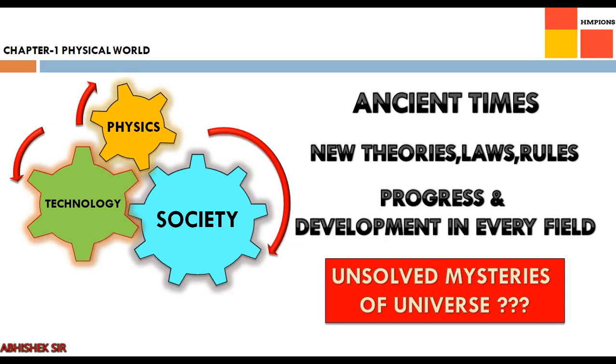Like nuclear energy. Nuclear weapons can be made and they will create destruction over the whole planet, but nuclear energy can also be used in power production. So it is up to us how we are using the technology. So the use of technology will affect society.